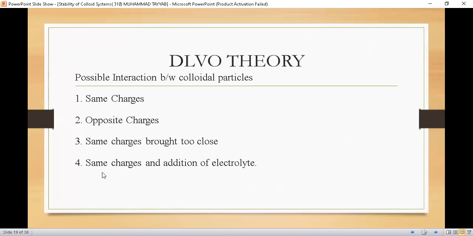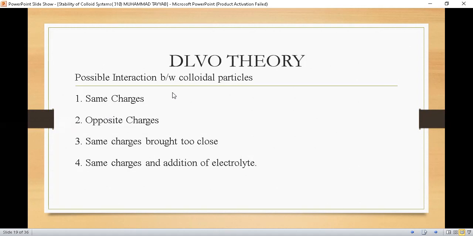Now, students, let's explain what the DLVO theory is in actual practice. Possible interactions between colloidal particles in a dispersed system: if there are same charges, opposite charges, if same charges are brought too close in a colloidal system, then what will happen? And if there are same charges in the colloidal system and we add an electrolyte, then what will happen? So students, we will discuss one by one the effect of all these interactions through DLVO theory.